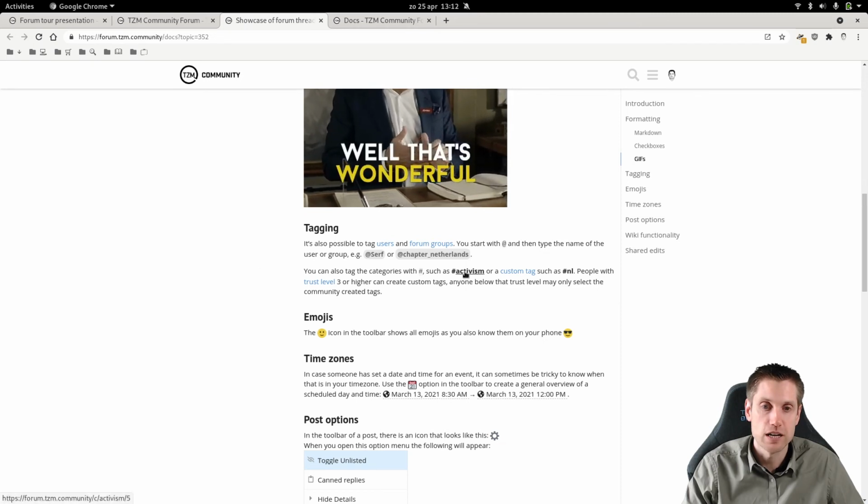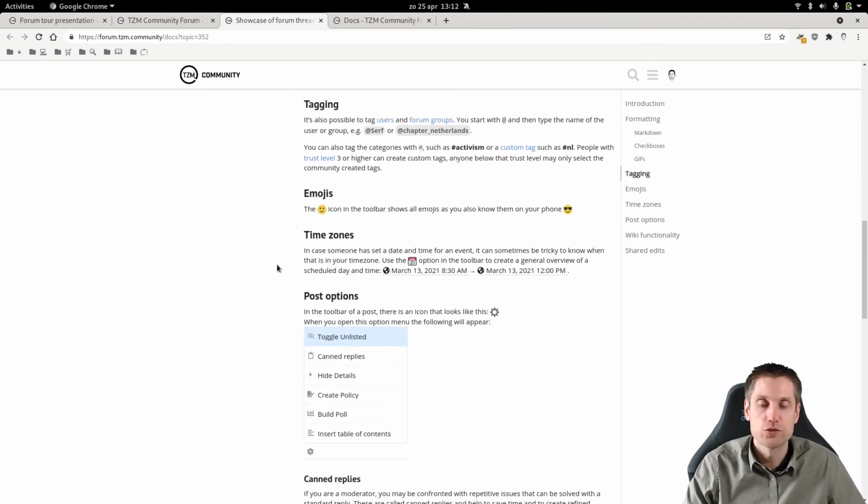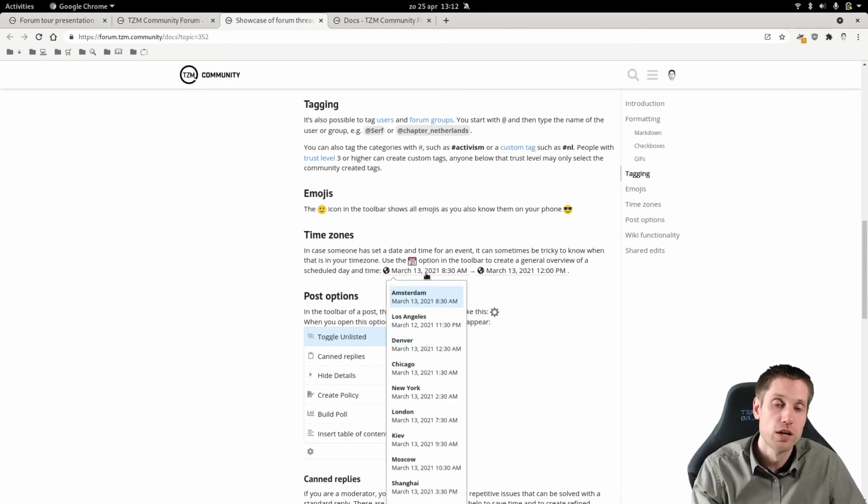You can also tag categories, but also tag the tags. Then you also have emojis, time zones. If you want to suggest a time to meet, then it automatically will also show you what that time is in some time zones. You can also customize this when you create this in a post. So if you know that this person is, I don't know, in Germany or in Japan, then you can also change it to specifically that.